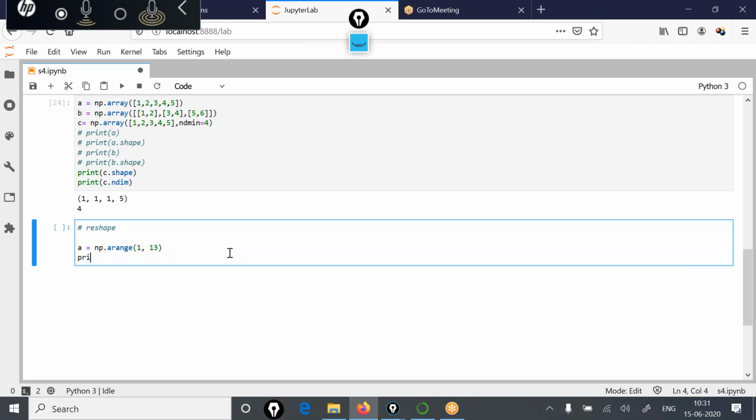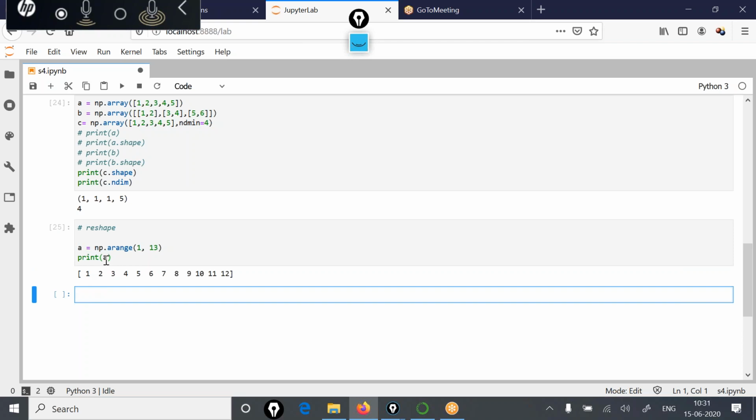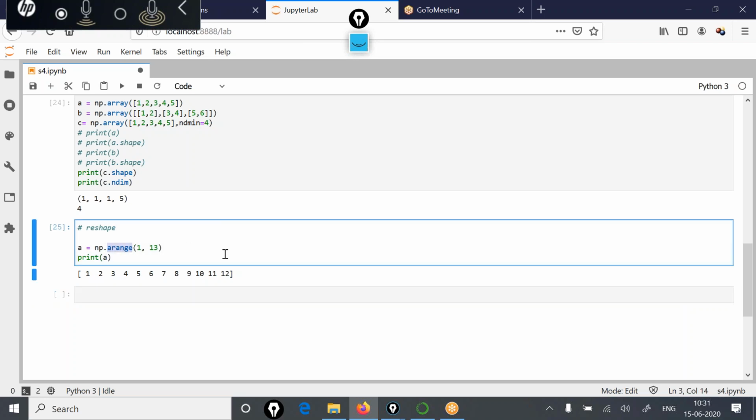So here if you print a, you'll see you have created an array of 12 values, and those 12 values are 1, 2, 3, and so on up to 12. Now try to understand what this arange function is doing. It generates a range of values. The first is the start value, and the second is the ending value, but this value is not included. So one less than this value is included in the list. So actually you are creating an array with values starting from 1 to 13 minus 1, which is 12.